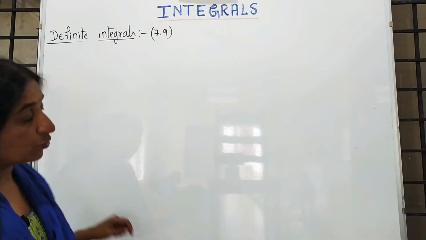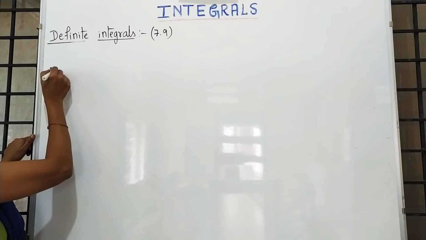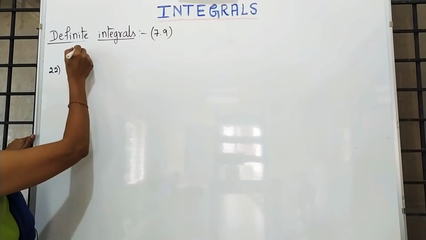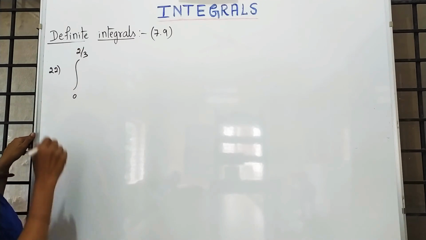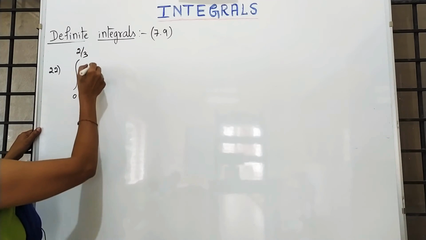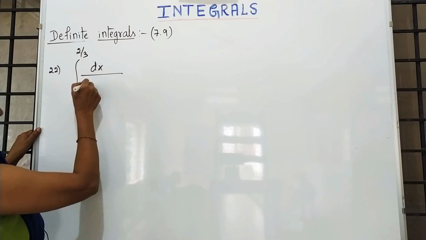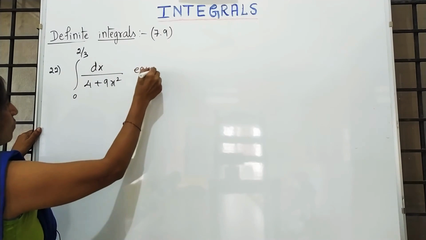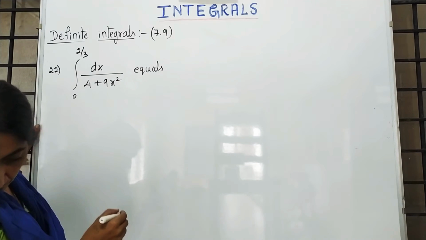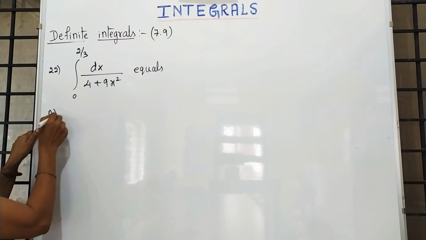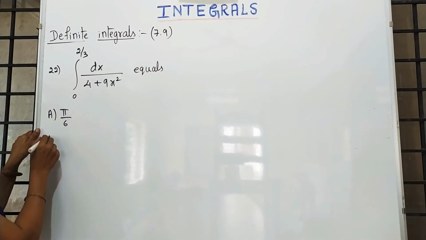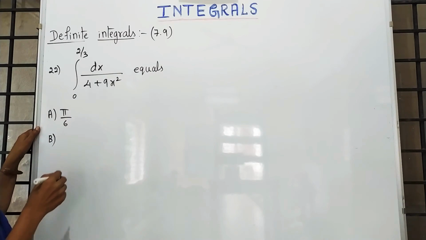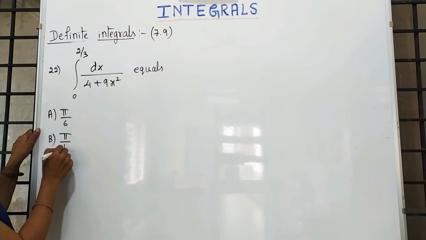Integration from 0 to 2 by 3 dx upon 4 plus 9x square equals to, first one pi by 6, second one pi by 12, pi by 24